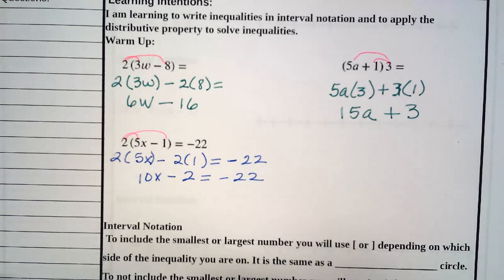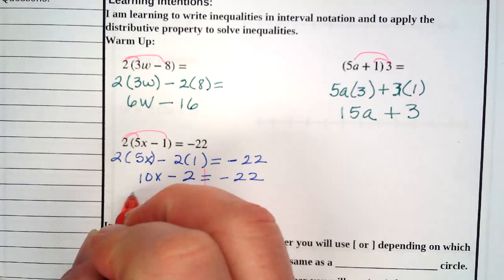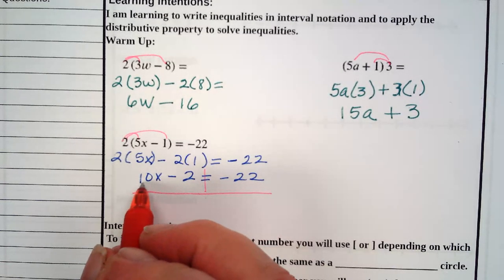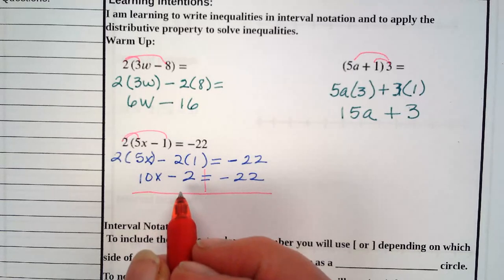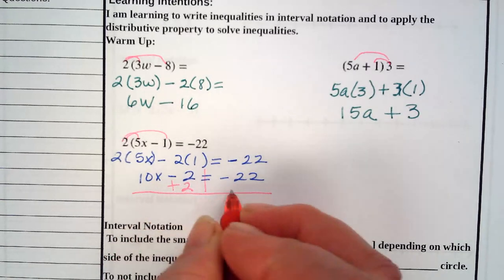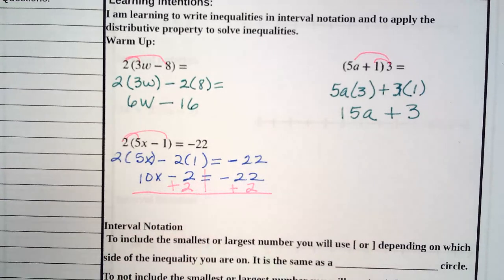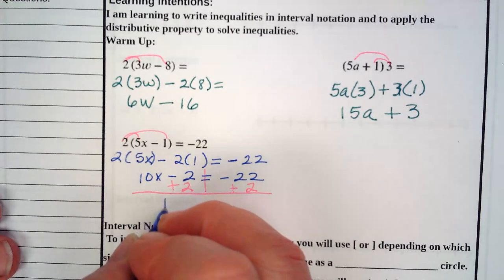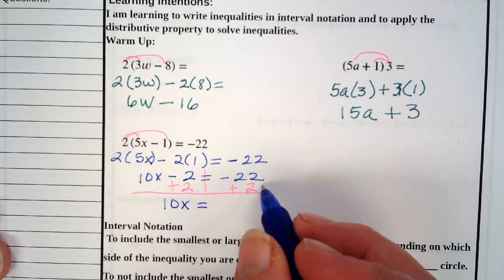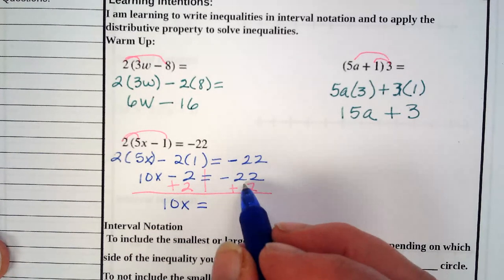So draw your line. I've taken x multiplied by 10 and then subtracted 2. The opposite, add 2 to both sides. 10x is equal to negative 22 plus 2. I'm at negative 22.